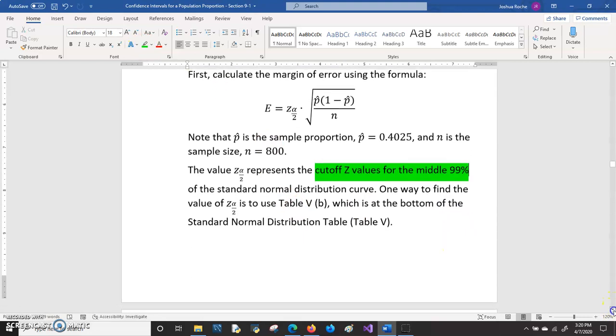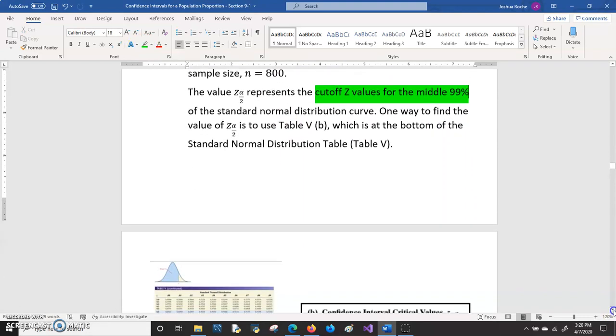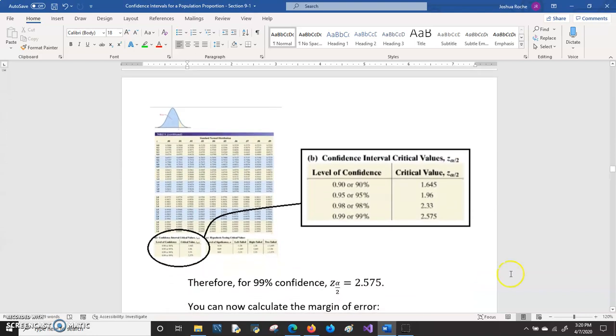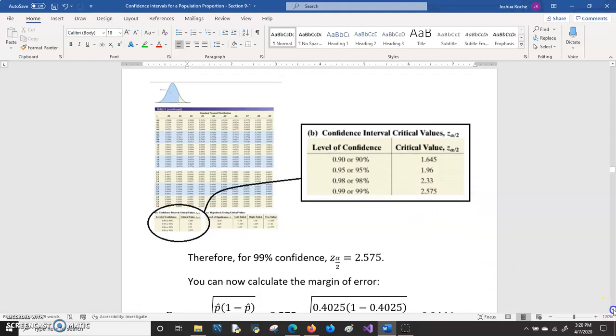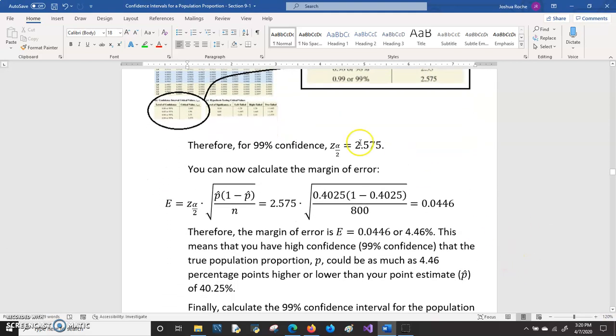And to find out what z would be, we can use table 5b. Remember, it's at the bottom of table 5. Here's table 5b. Look up 99% confidence, and the z value for that is 2.575. Those are all of the values that are needed.